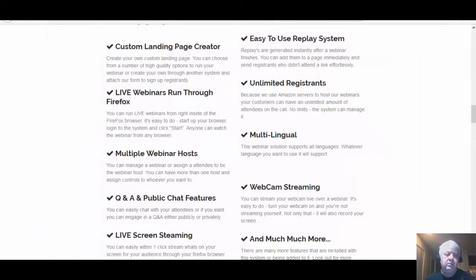As you can see, Run a Webinar will have everything similar to GoToWebinar, but without the huge fees. You'll have unlimited webinar capacity, running through Amazon. You'll have the sign-up pages, the emails, everything you need to run a webinar. You'll have an OTO1, which will be an upgrade to a pro version, OTO2, which will be your white label, and OTO3 will be a training on how to run webinars. Everything is in this package.